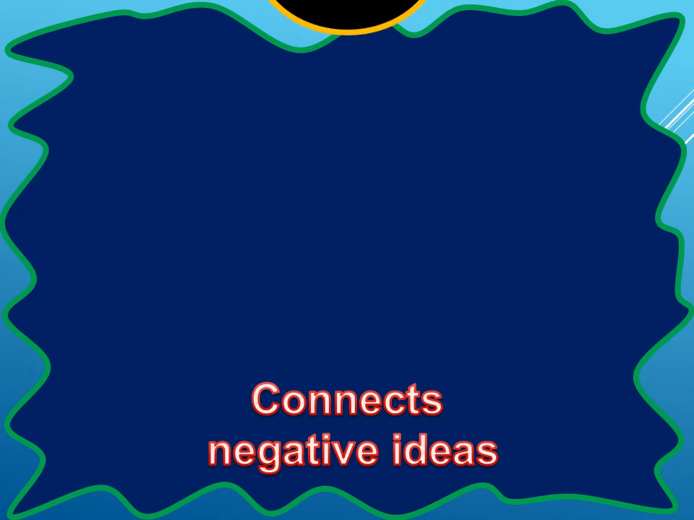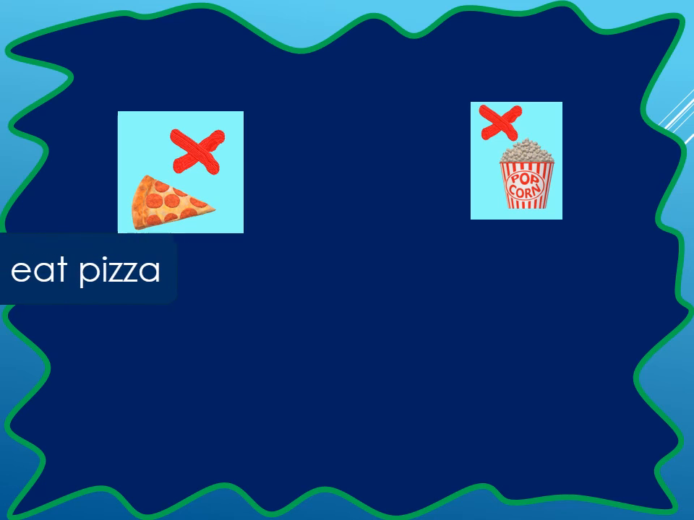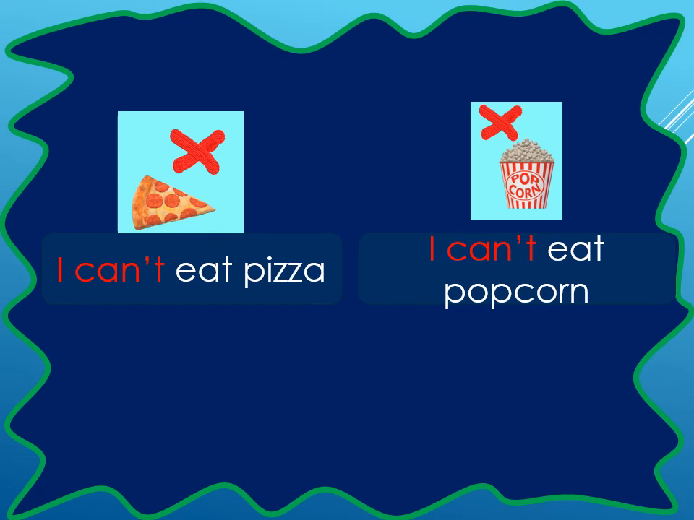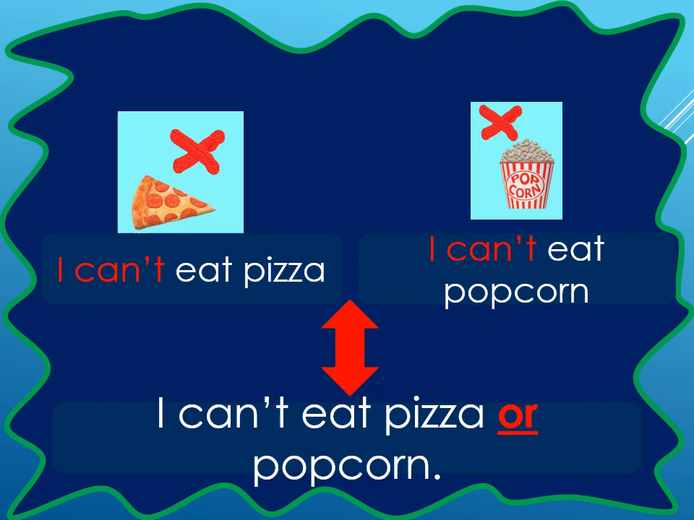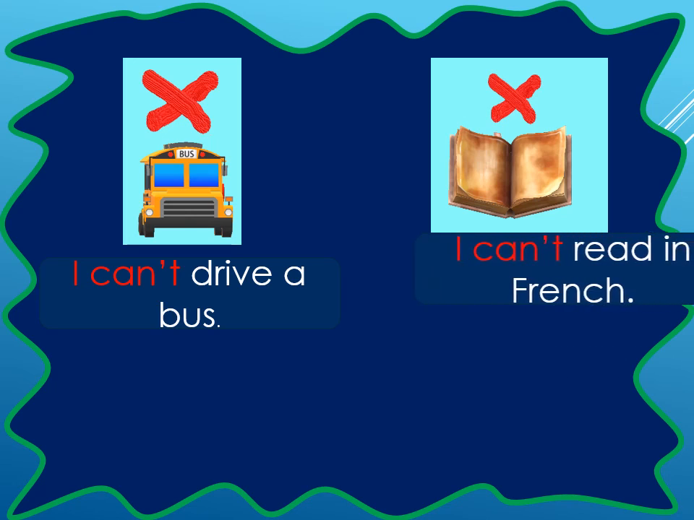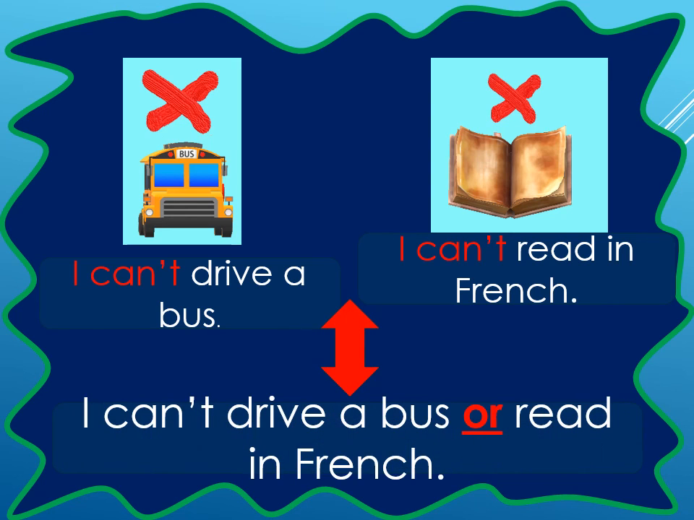Or connects negative ideas. Let's pay attention with the example. I can't eat pizza. I can't eat popcorn. I can eat pizza or popcorn. Let's see another example. I can't drive a bus. I can't read in French. I can't drive a bus or read in French.